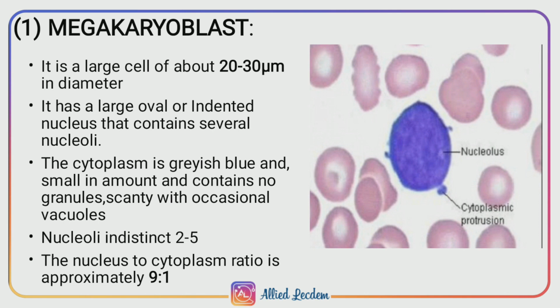The cytoplasm appears grayish blue and is present only in small amount, contains no granules and is scanty with occasional vacuoles. 2 to 5 nucleoli are present and it is indistinct. The nucleus to cytoplasm ratio is approximately 9:1.